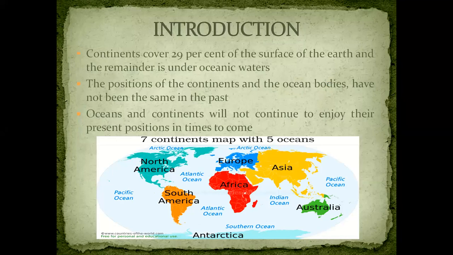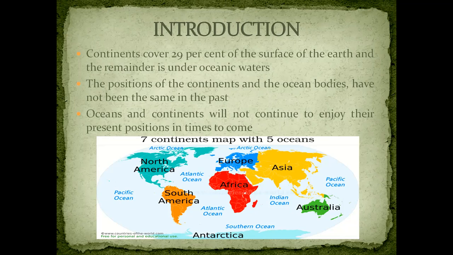Now we know that continents form 29% of the surface of the earth and the remainder is under ocean water. Again on your screen you can see the important oceans and the continents. The position of the continents and the oceanic bodies that we see today on the map is not the same. We cannot say that it has been like this for millions of years. No, there have been many changes. What are the changes? That is what we will be studying in this chapter.